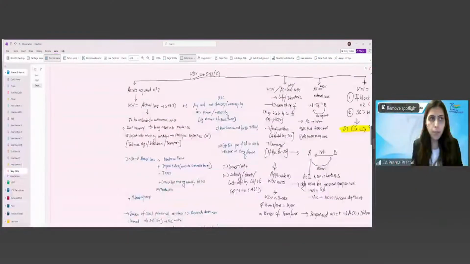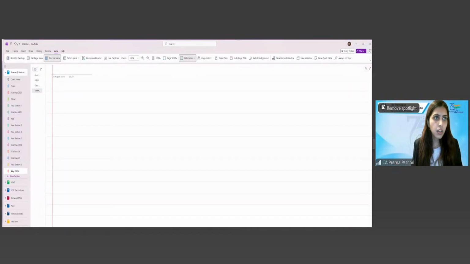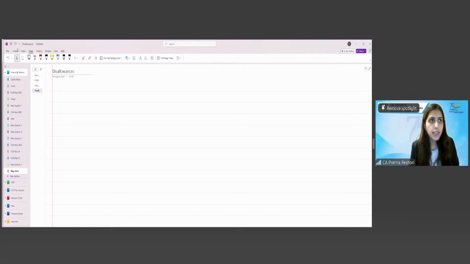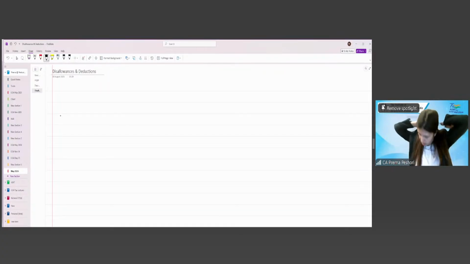Start with the next topic, which is the deductions. Let's just, or disallowances, right? And deductions. So first we'll start with section 36. Okay, so from 32, I'm not going into 33 and all of those sections because that we'll deal in the next class. That is based on different sectors. First, we'll get into section